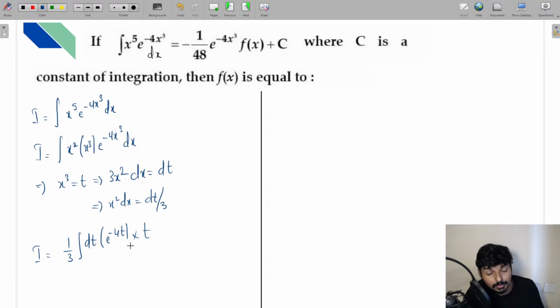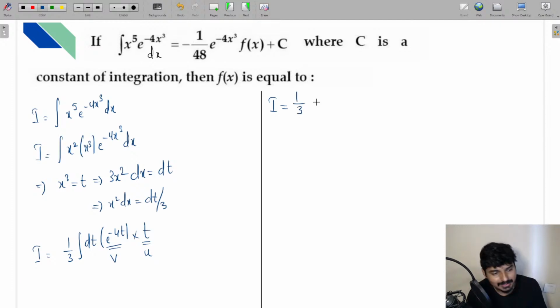Now let me apply integration by parts to this integral. According to the rule ILATE, exponential will be v, and t is going to be u. So let us apply integration by parts and see what I am going to get.